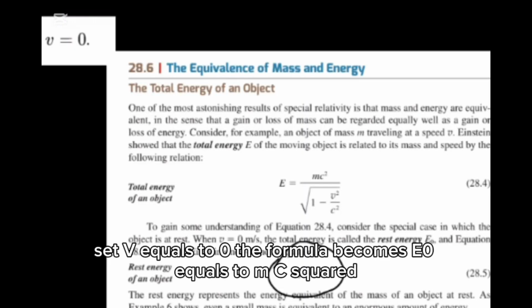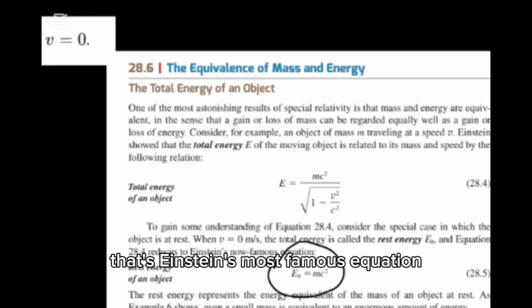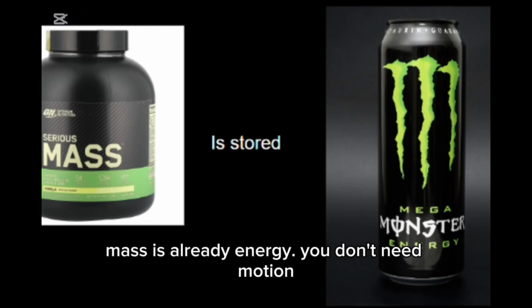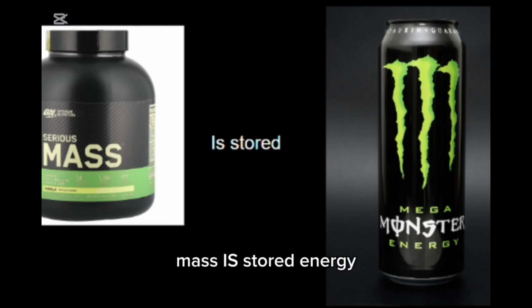Now, here's the craziest part. What if the object isn't moving at all? Set v equals 0. The formula becomes E0 equals mc squared. That's Einstein's most famous equation. It means, even sitting perfectly still, mass is already energy. You don't need motion. Mass is stored energy.